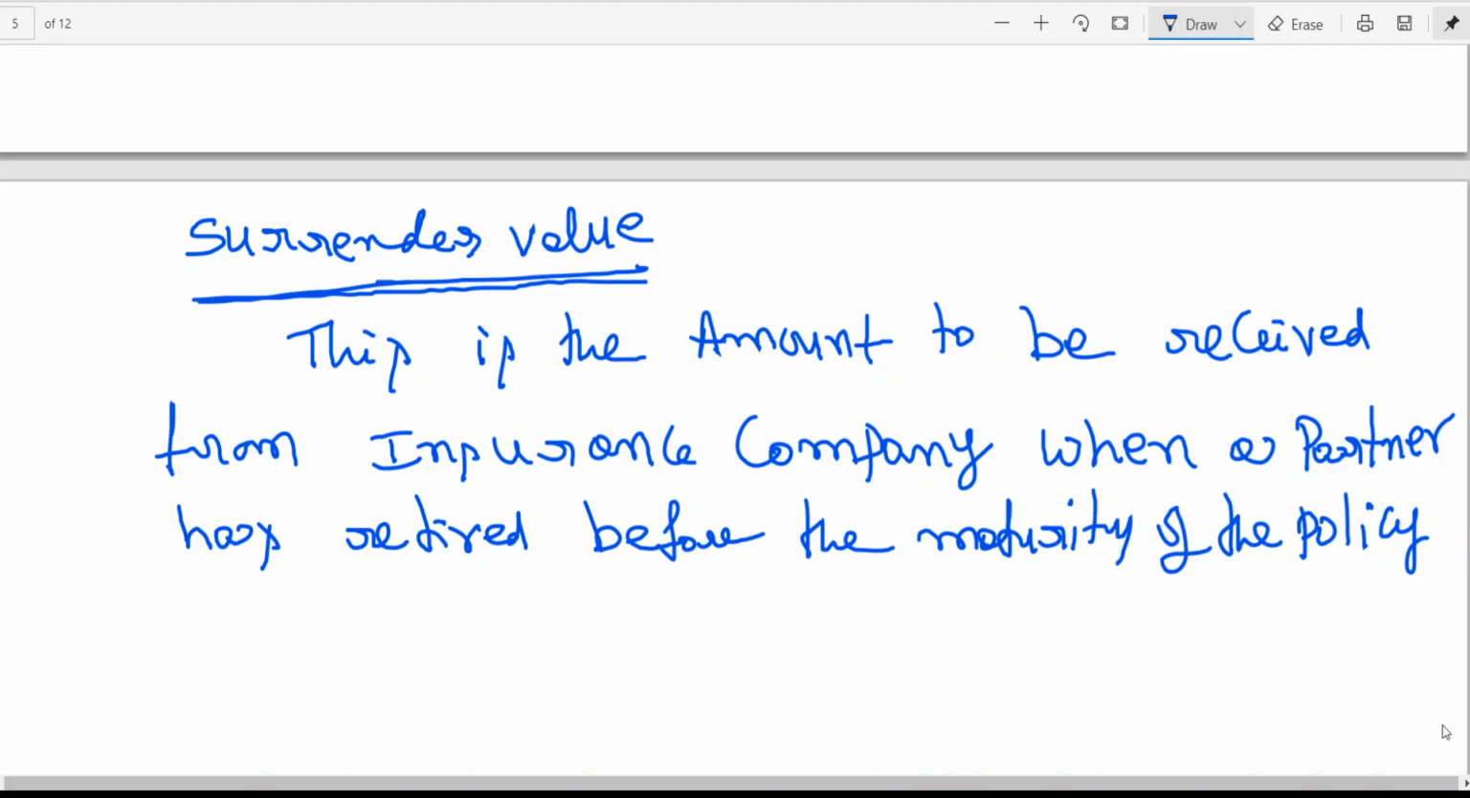If I take policy for 10 years, that 1 lakh rupees I am going to get after 10 years. That is what is called maturity date or due date. So generally we will be using the word maturity date. So surrender value, if a partner is retiring before the maturity date, say for example, the partnership firm has taken policy for 10 years.